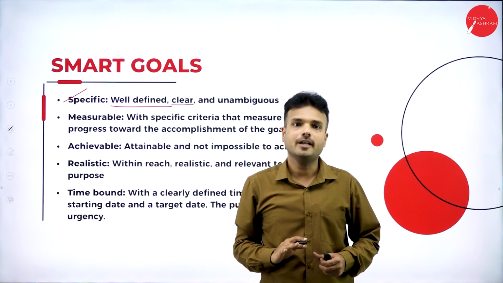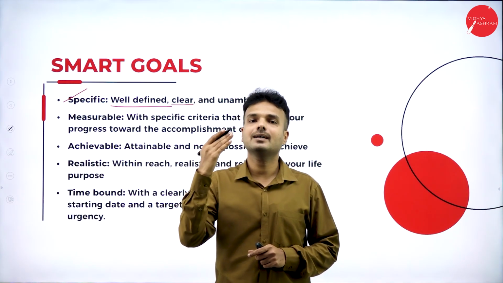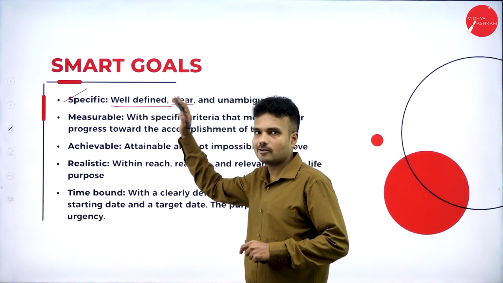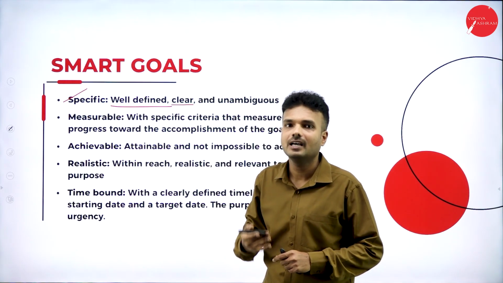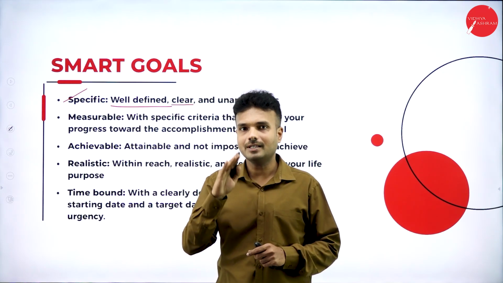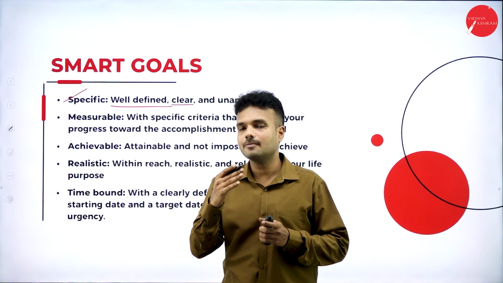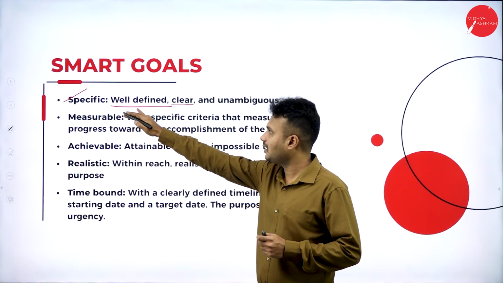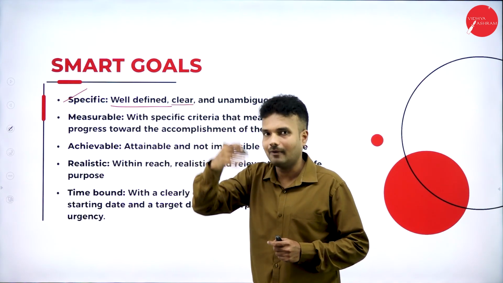For example, saying profit making is the main goal of our organization is not a well defined goal. It is not a clear goal. What is a clear goal? My company wants to make a profit of 1,000 crore. That is a clear picture that we can see. It must be represented in quantitative terms. All the goals must be measured and represented in quantitative terms.